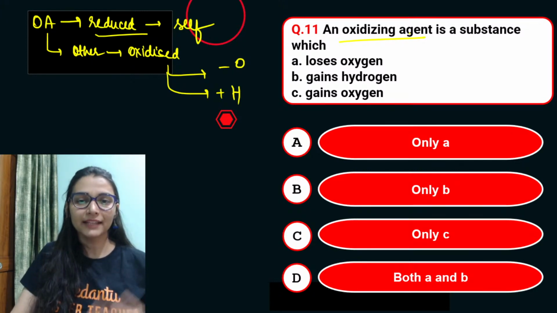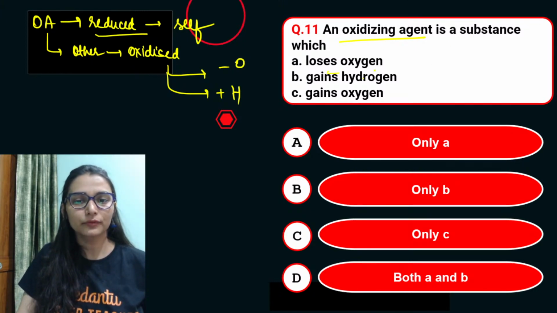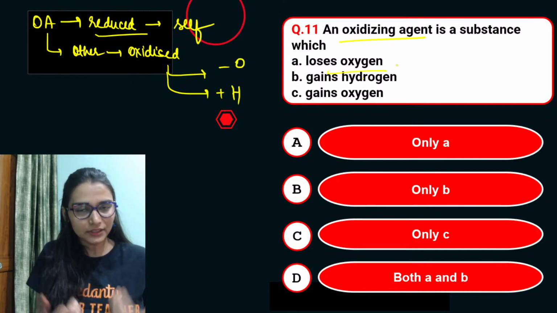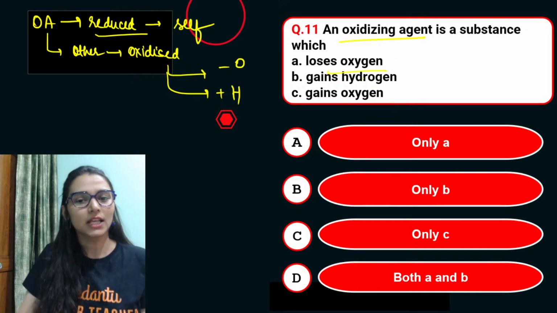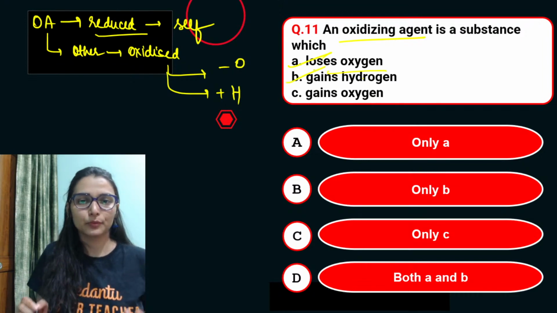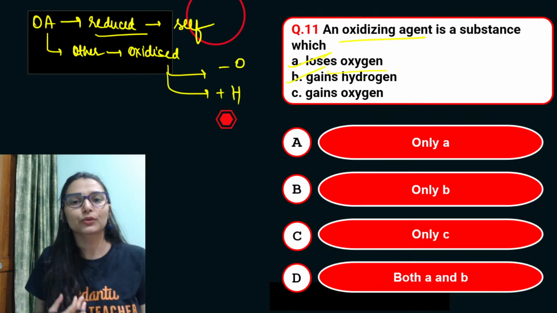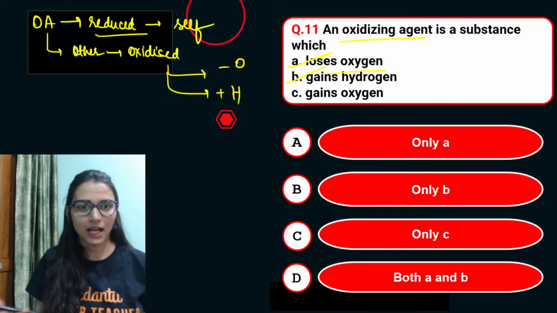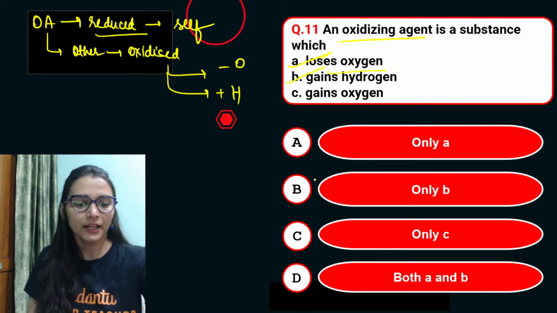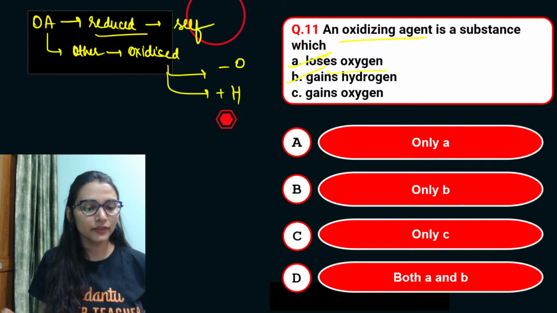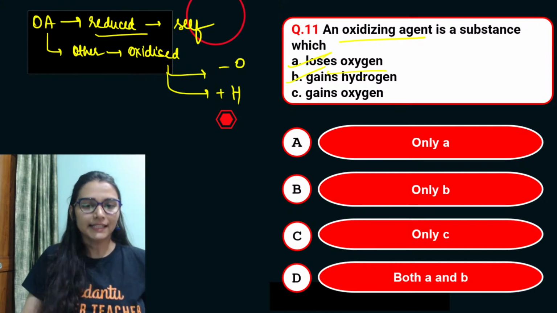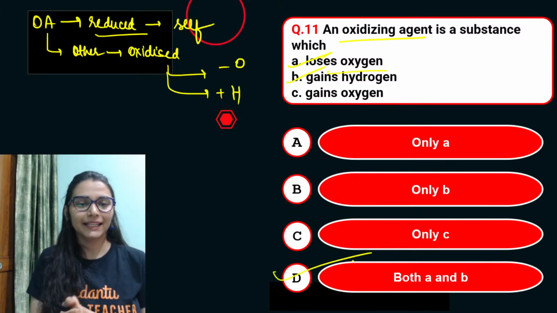So that is why the answer would be: oxidizing agent would be losing oxygen, meaning it gives its oxygen to some other species. It also gains hydrogen, meaning if you have hydrogen, I will take away your hydrogen and help you get oxidized. Are we clear on this? Yes, in the chat box, are we clear on this? Yes, so the answer would be both A and B.